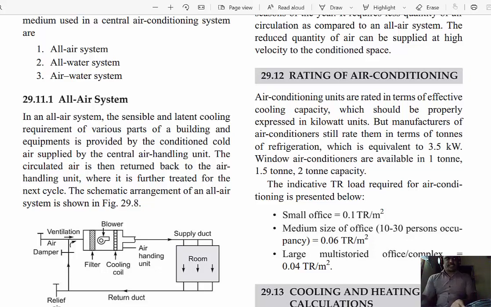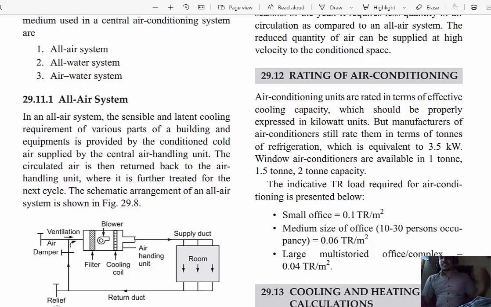Then 10 meter square means 5 into 2 or 2 into 5, anything. Okay, this is the tonnage per meter square. Then based on the room size in meter square, multiplied with this figure, we can calculate the exact tonnage of an air conditioning system.